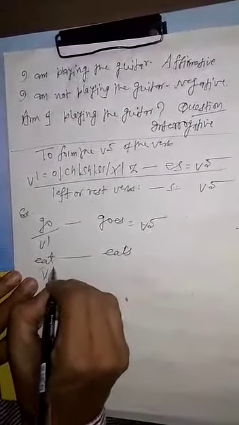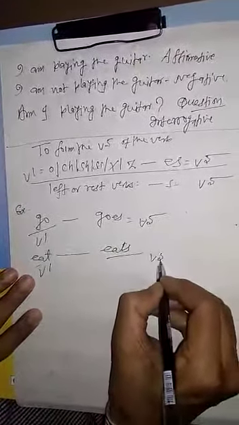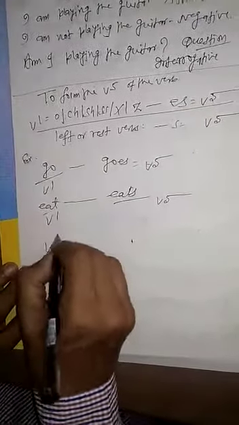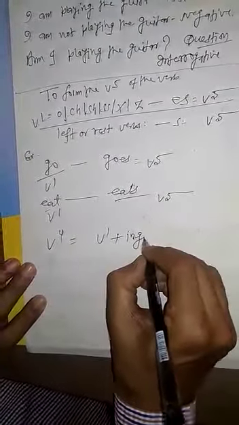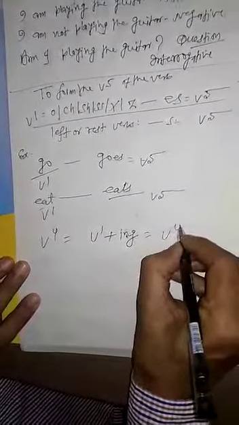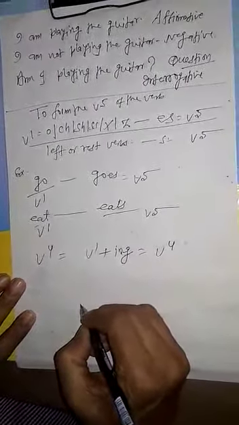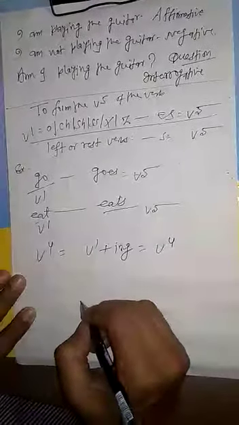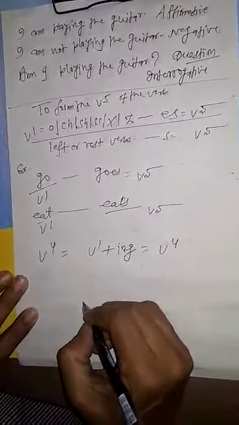Eat is the example of the first form of the verb, and eats is the example of the fifth form of the verb. And regarding the fourth form of the verb, when ing is added at the end of the first form of the principal verb, we get the fourth form of the verb. Now I finish the lecture here. Next day I will start the present perfect tense.